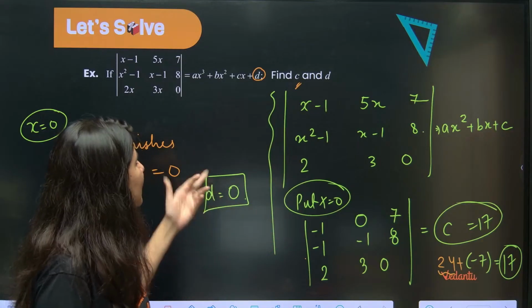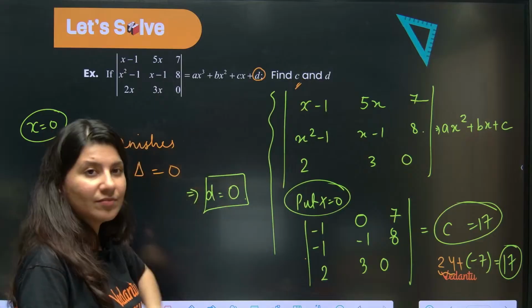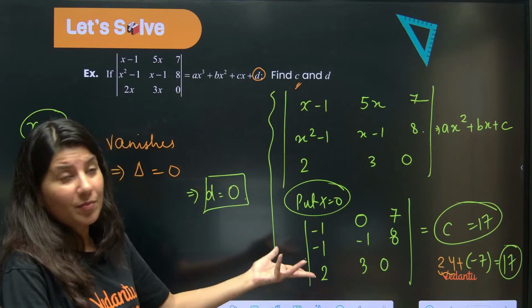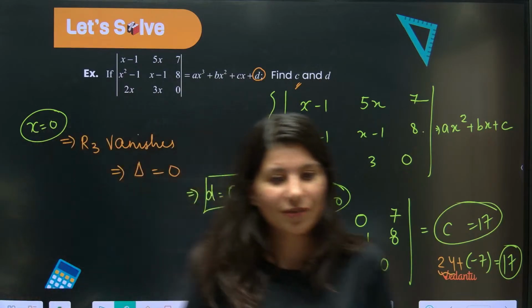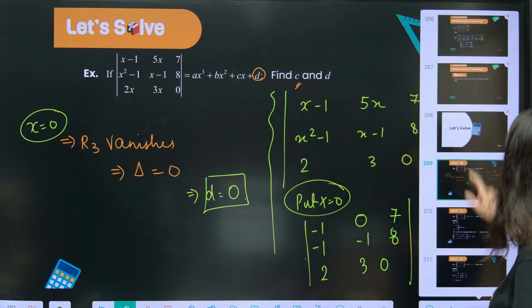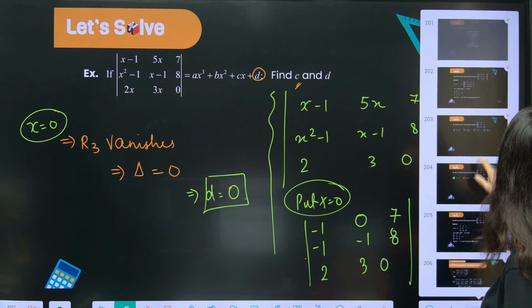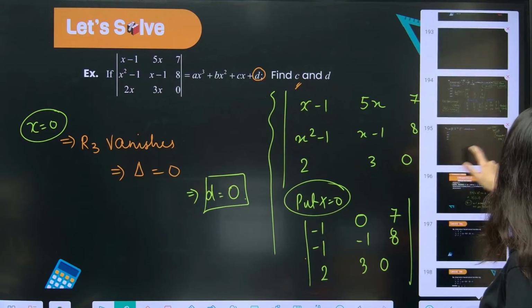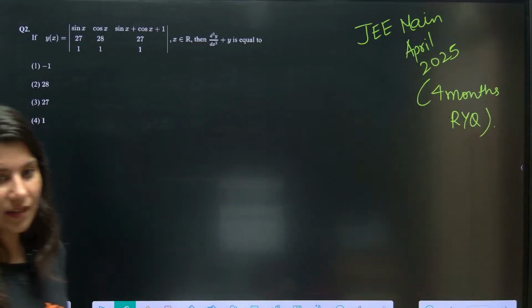But I realized that only D I could calculate. Calculation of C is also there, but for A and B, you need to learn differentiation of determinant. I'll show it to you. Let's finish it off, learn the differentiation of determinant and then move on to the JEE Main 2024 PYQ. Everybody understand this?